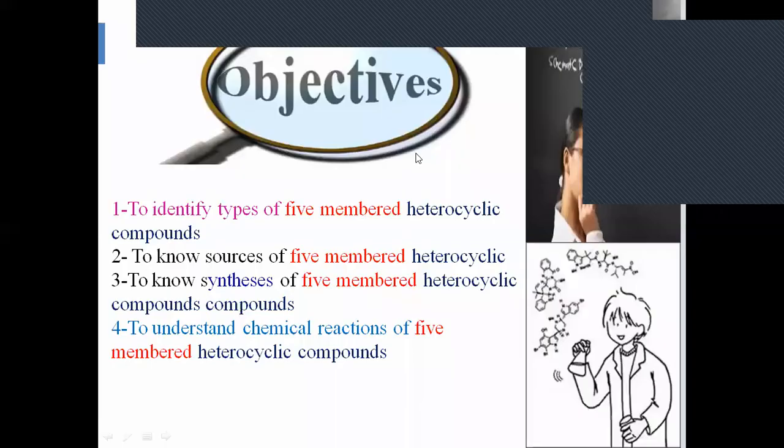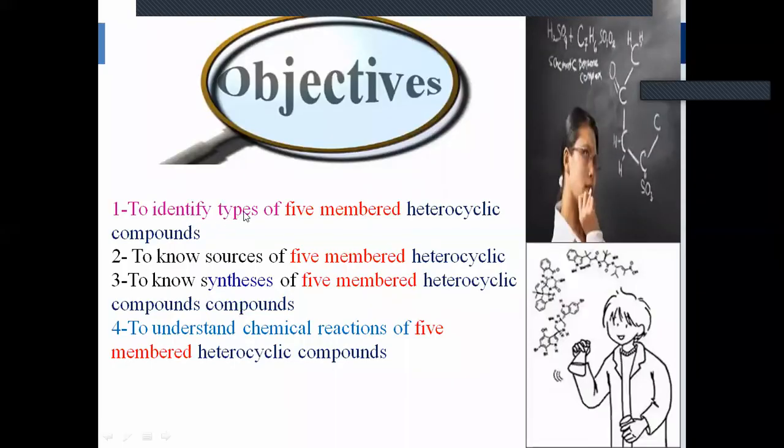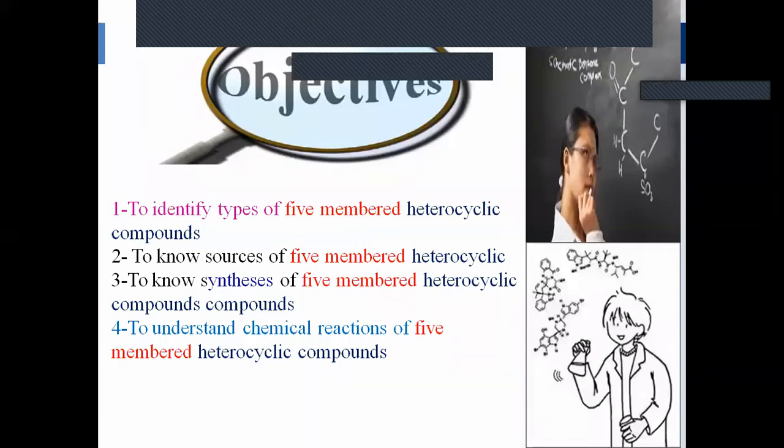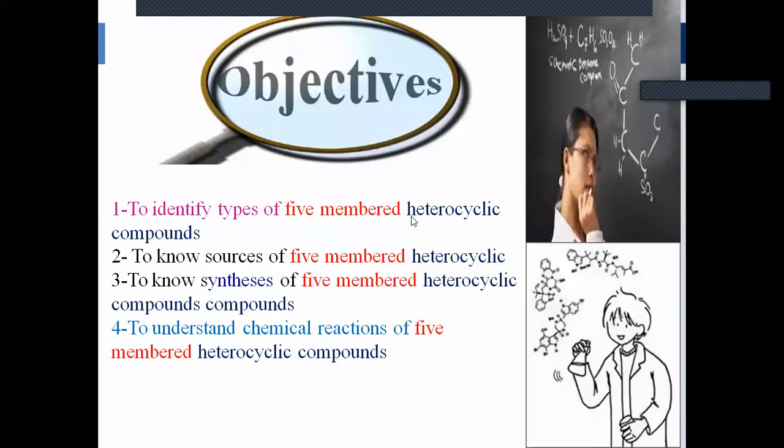What are the objectives of today's lecture? We are going to identify the types of five-membered heterocyclic compounds. Up till now, how many types of heterocyclic compounds are we going to cover from the syllabus point of view? Three are there: pyrrole, furan and thiophene. Individually they contain a replacement of a carbon atom by either nitrogen or oxygen or sulfur atom.